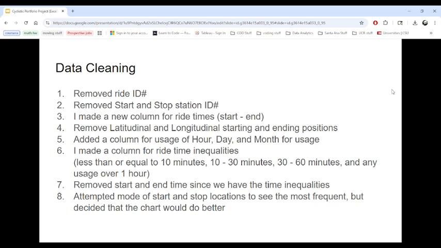I removed the start and end time since it was just kind of jumbling, and I wanted to focus on clean data. I attempted the mode of start and stop locations to see where these bikes were being used most frequently for the starting position, but I decided that the chart would be easier to view because it does count automatically.